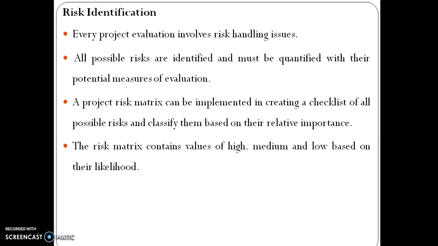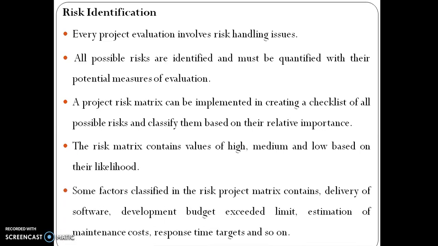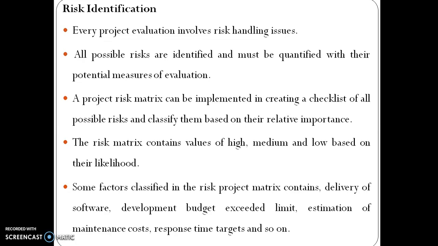The risk matrix contains values of high, medium, and low based on their likelihood. Some factors classified in the risk project matrix contain delivery of software, development budget exceeded limit, estimation of maintenance cost, response time, targets, and so on.